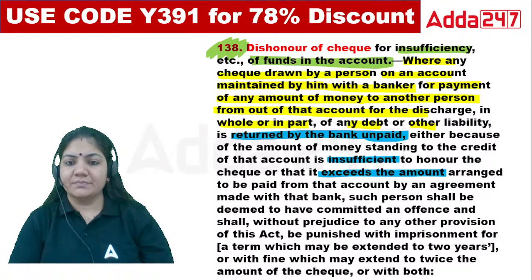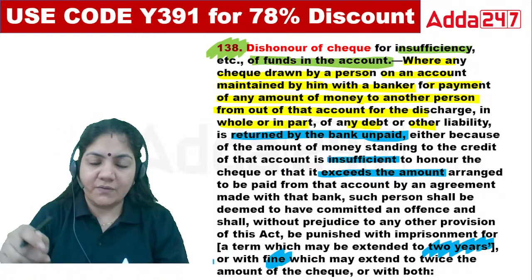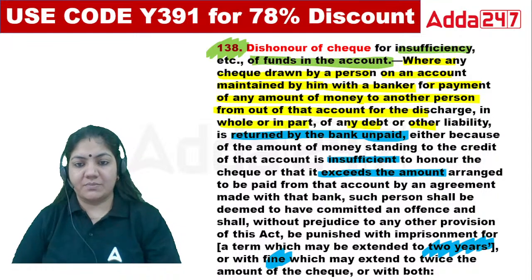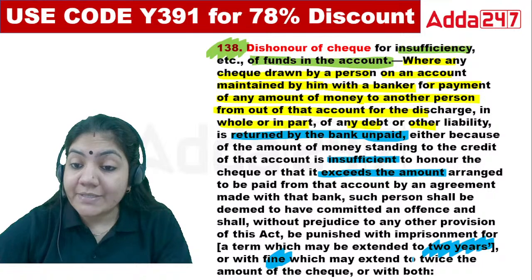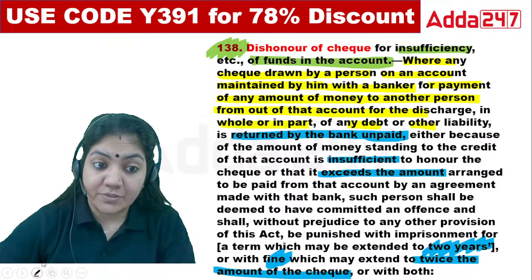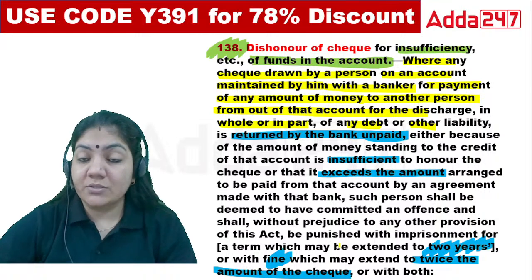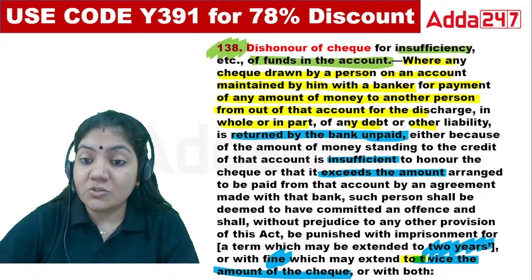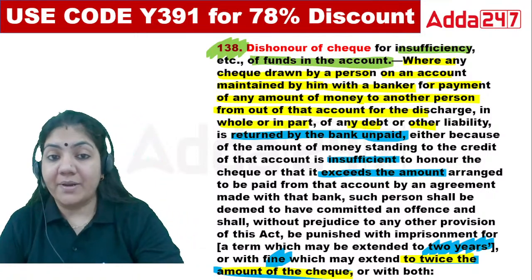That's it. And what is the punishment for this? Punishment is 2 years or fine. Or means either you have to give a fine or undergo punishment. And the fine may extend to twice the amount of the check. Again class, this point is important. Whatever amount is written in the check, in the punishment you have to give twice the amount of the check as a fine, or else 2 years of imprisonment.